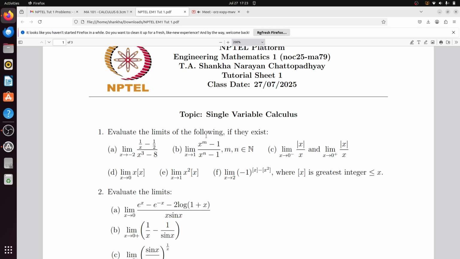Okay, so try to determine the first problem: limit x tends to minus 2 of (1 by x minus 1 by 2) divided by (x cube minus 8). Solve this problem. I think it is a typo. Minus 2. Okay, no problem. So this is x cube, x tending towards minus 2, (1 by x minus 1 by 2) over (x cube minus 8).